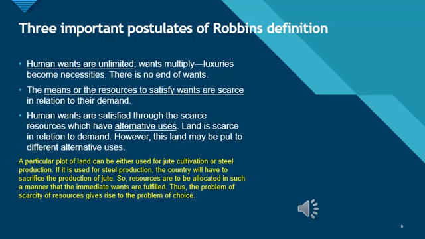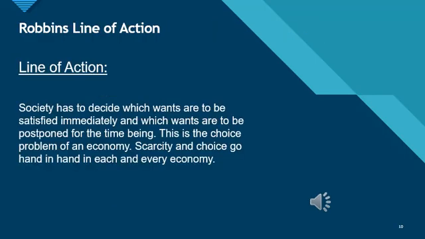Allocation means the distribution of resources. Robbins said in his definition that society has to decide which wants are to be satisfied immediately, and which wants are to be postponed for the time being. This is the choice problem of an economy. Scarcity and choice go hand in hand in each and every economy.